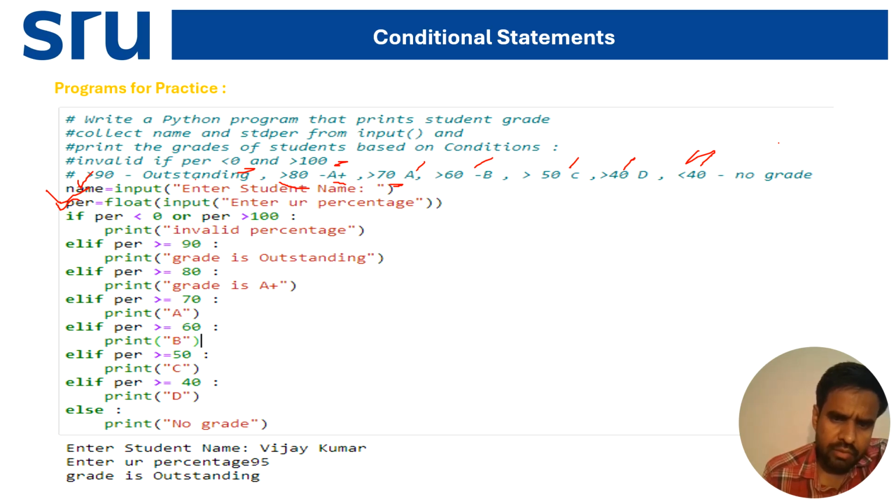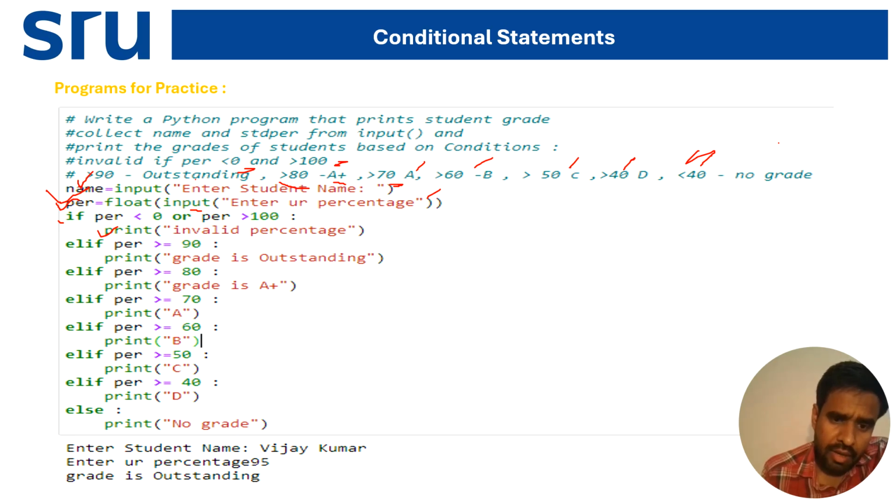Now percentage: per equal to float input. Float means float data type, a decimal number with a point. I'm taking input, enter your percentage, and whatever value the user gives will be put in per. Now it will check if per is less than 0, or if the percentage is greater than 100, then it will print invalid percentage.